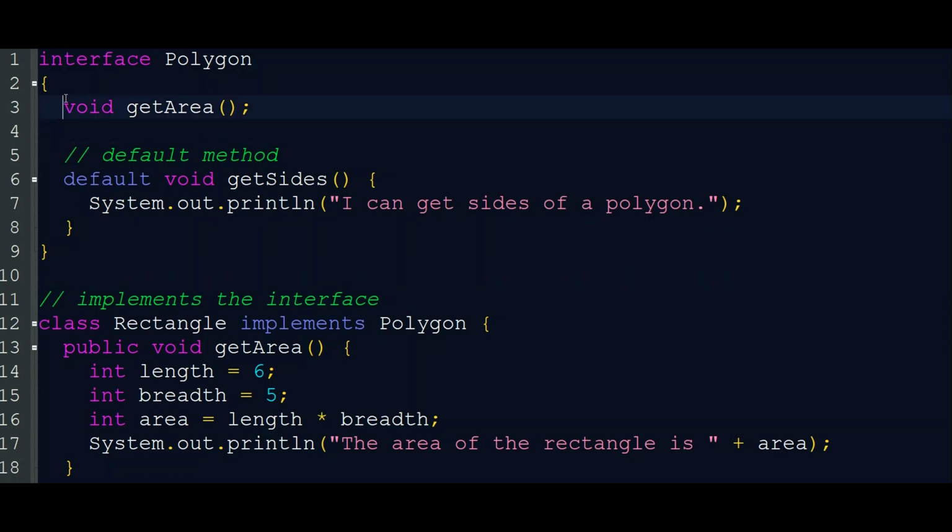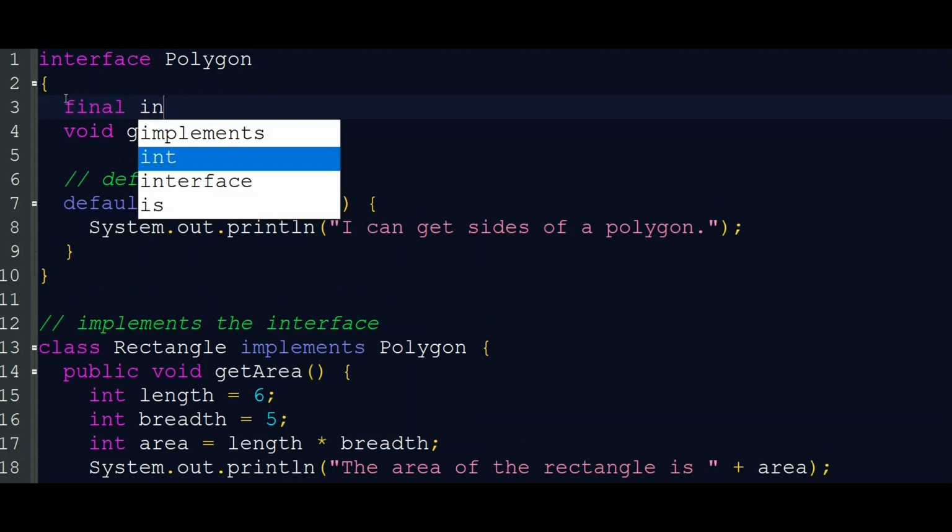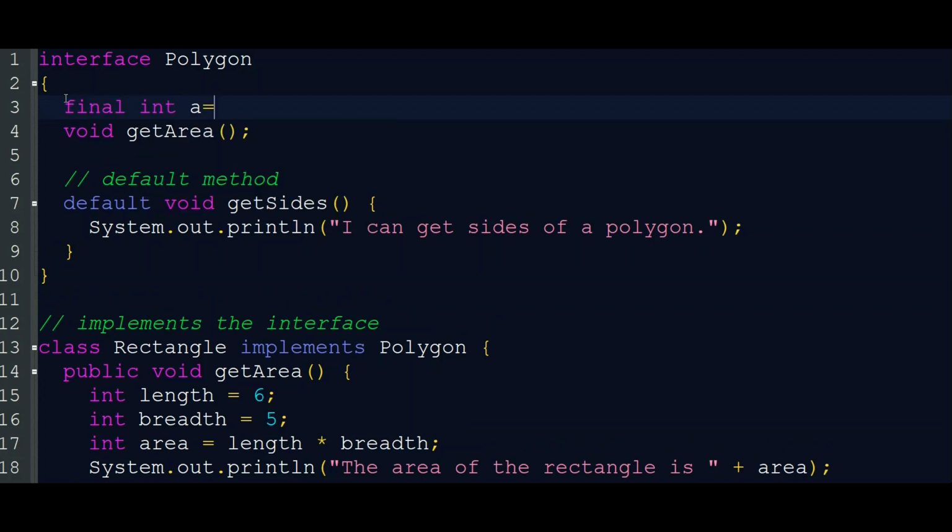If you want to declare variables, you can do it like final int a = 10. You can declare final and static variables just like a constant.